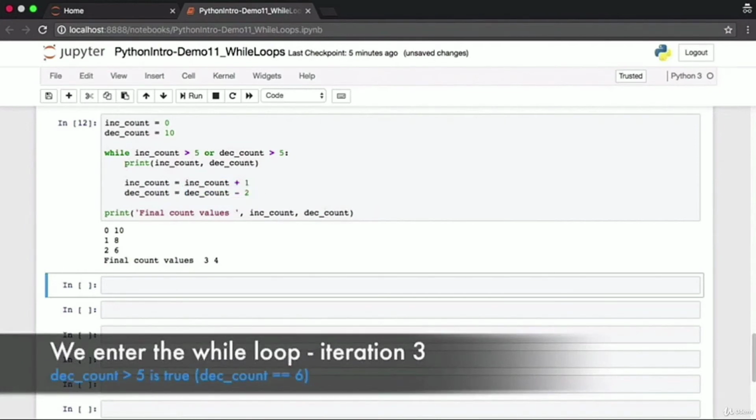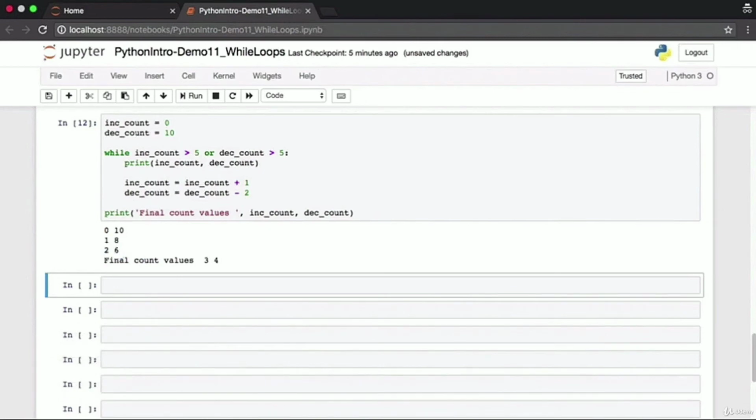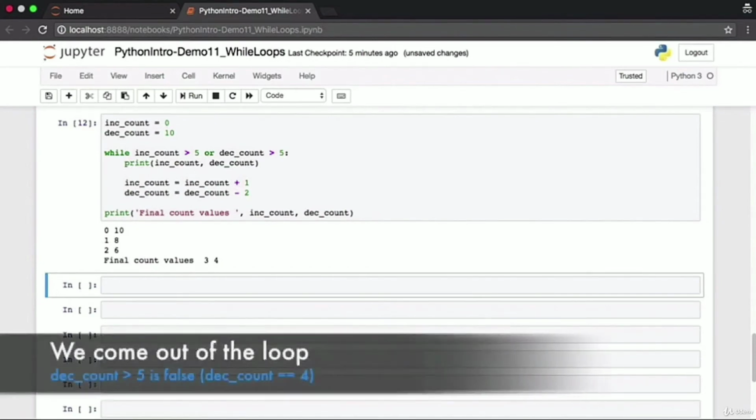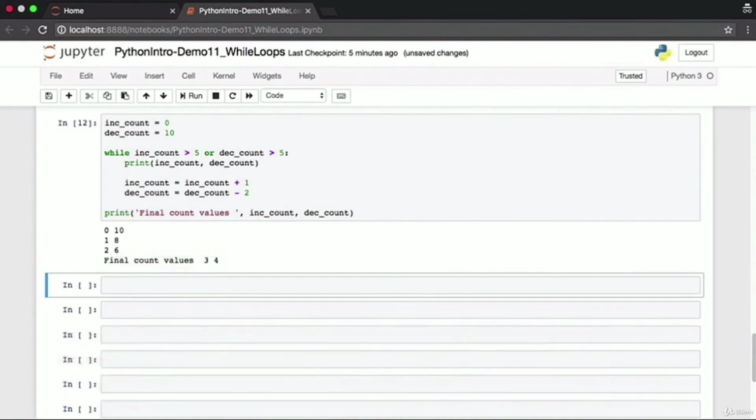In the conditional expression, once again, decrement counter greater than 5 is true. One of the OR conditions is true. We enter the loop once again. We print out the values 2 and 6 in this iteration 3. Now the new values of the increment counter is 3 and for the decrement counter is 4. It has been decremented by 2. And this is where both our conditions are false. Increment counter is not greater than 5. It only has the value 3 and the decrement counter has the value 4, which is not greater than 5 as well. We'll come out of the loop and print out the final count values.